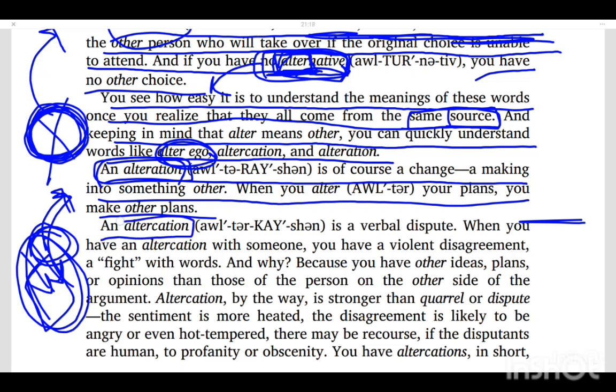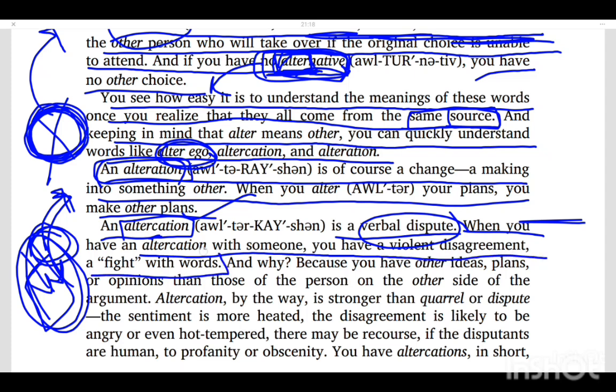What is altercation? You have to note the difference of C. It is a verbal dispute. A verbal dispute is known as altercation. When you have an altercation with someone, you have a violent disagreement, a fight with words, okay? Not like kushti, not wrestling. And why? Because you have other ideas, plans, or opinions than those of the person. This is just a story, you can skip it.